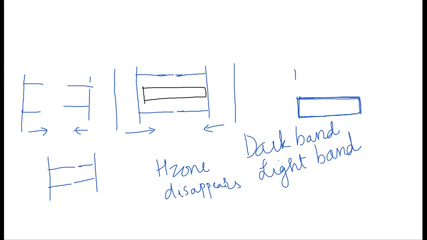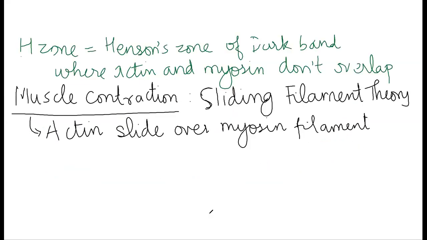Okay. So according to the sliding filament theory, during muscle contraction the Z lines come close to each other. During that process, actin filaments will slide over myosin filament. What is the third step in this?